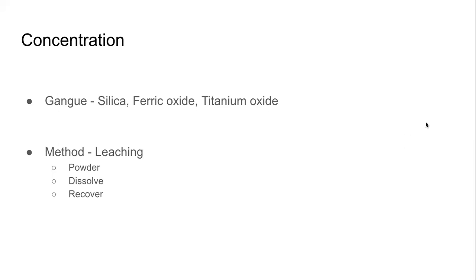Both Bayer's method and Hall's method use the concept of leaching. To remind you briefly, leaching involves powdering, dissolving, and recovering. We will dissolve the ore in a particular solvent, which will not dissolve the gangue, and then we will recover the ore from that.